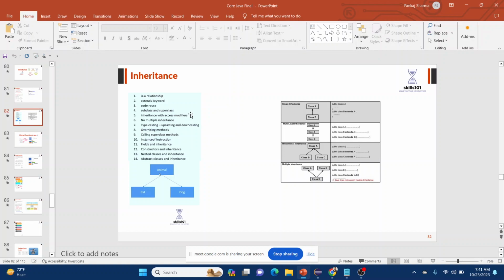So the first one is single inheritance, where there are class A and class B, and class B inherited, or extended, class A. So class B is a subclass, and class A is a superclass. How do we do it in code? We created public class A, then public class B, and B extends A. That's how we can inherit the class A.